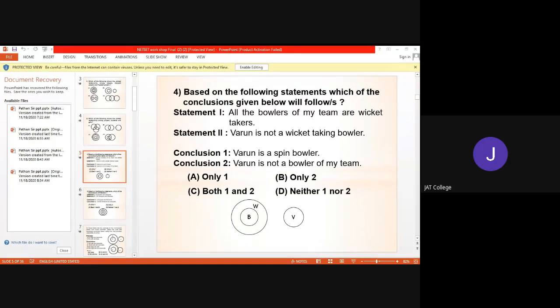Understand up to this point? Any questions here? No, sir. Look here, all the bowlers. Which name comes first here? Bowlers. So first of all, you have to draw the circle for bowlers.